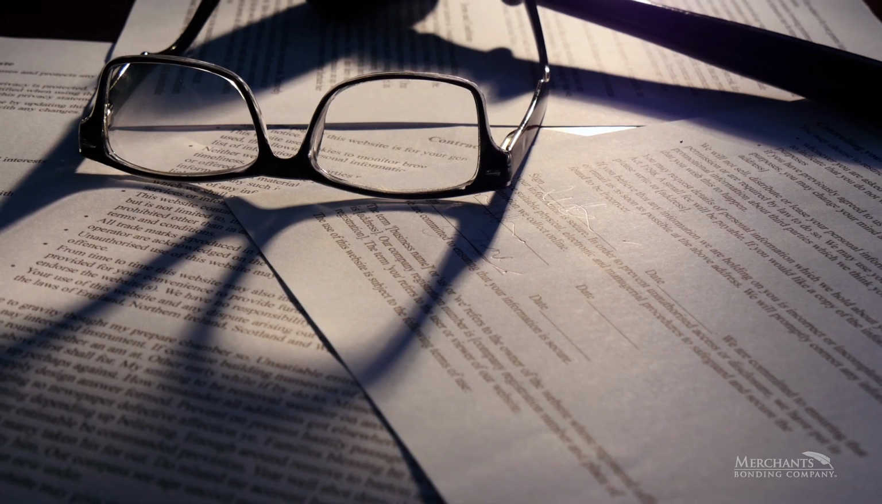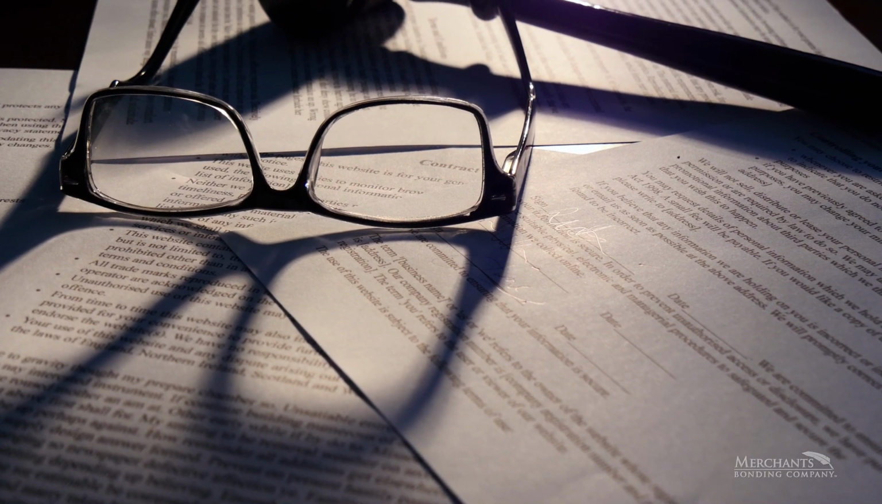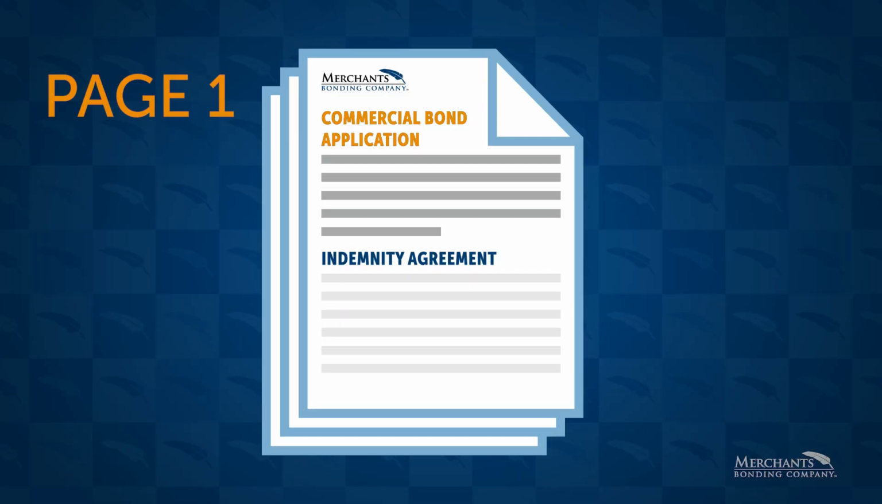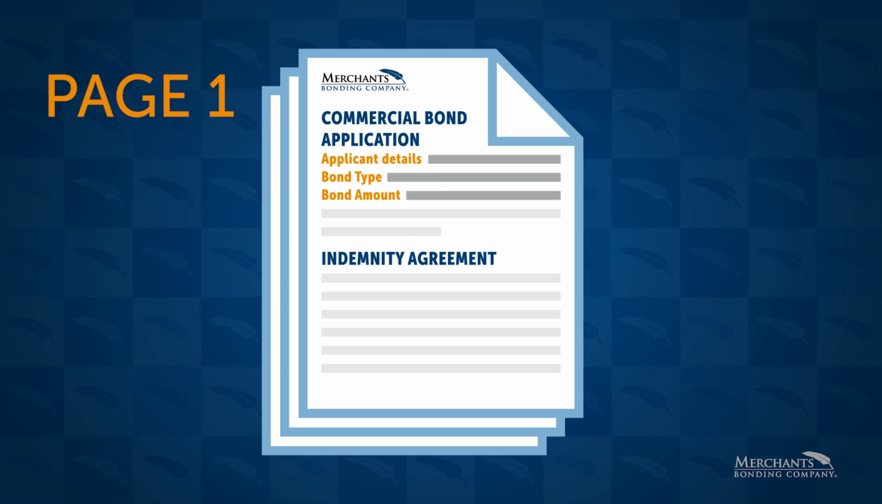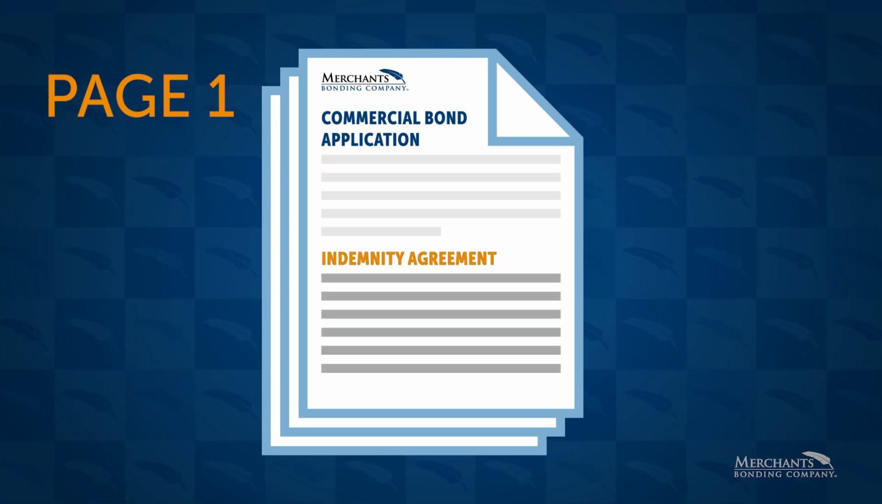Copies of court documents will often provide most of the necessary information to underwrite. Merchant's standard commercial bond application is used for nearly all probate bonds. Page 1 provides the details of the applicant, bond type, and amount. This page also provides the indemnity of the applicant and possibly their spouse if required.